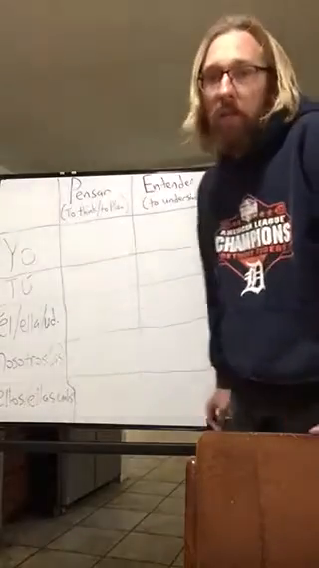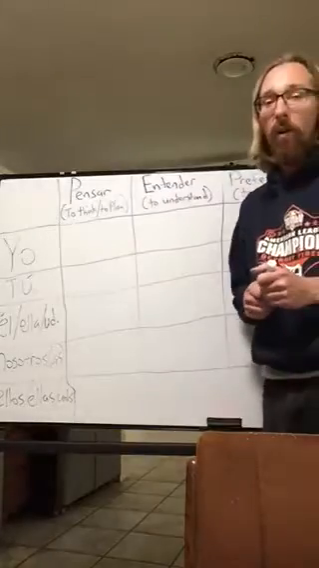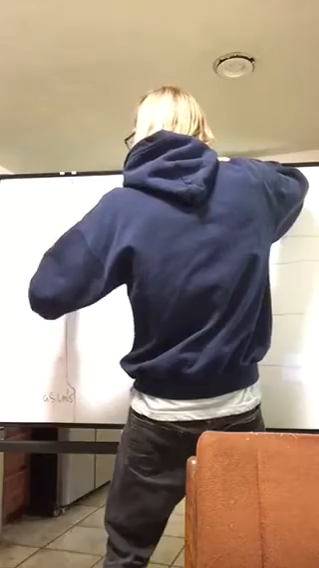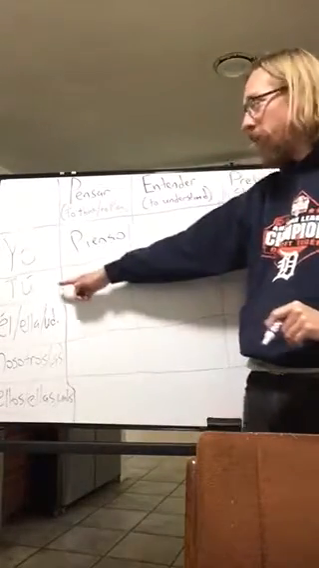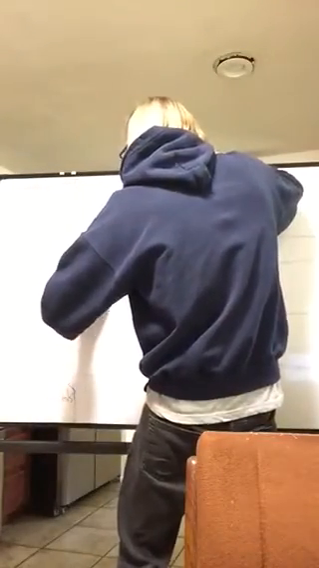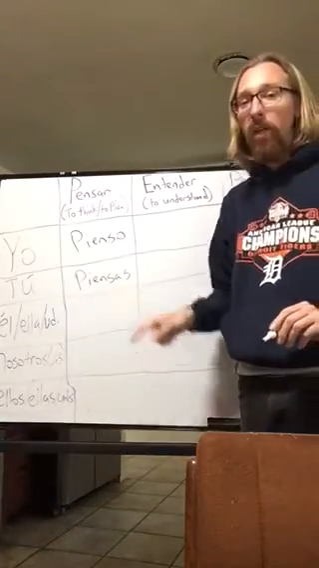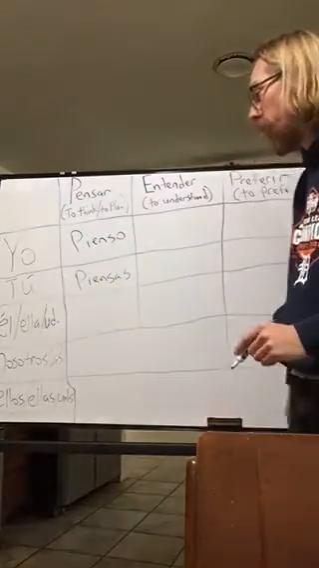All right, so the yo form of pensar is pienso, P-I-E-N-S-O, pienso. And that means I think or I plan. Next is the tu form. The tu form of pensar is piensas, P-I-E-N-S-A-S. Tu piensas. You think or you plan. When you're familiar with someone, you use that version of you, the tu version.